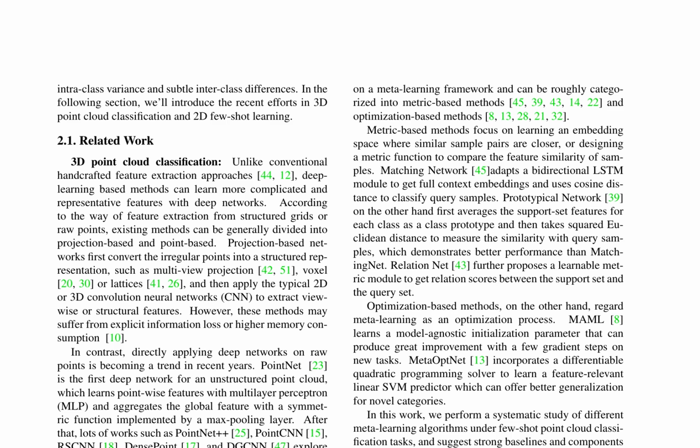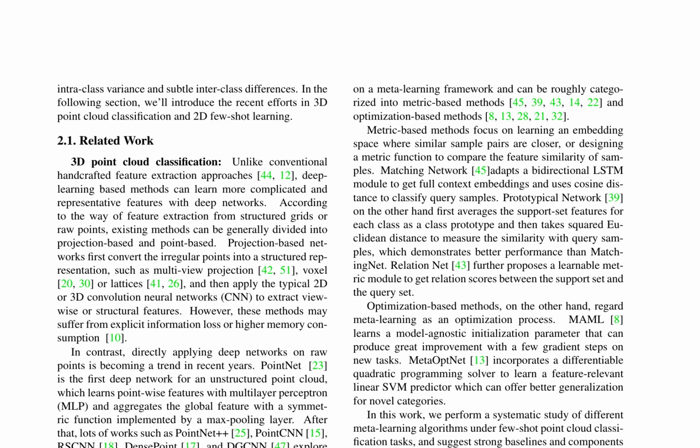Here is a combined summary of pages 3 and 4 of the research paper. The authors review recent efforts in 3D point cloud classification and 2D few-shot learning. In 3D point cloud classification, deep learning-based methods can learn more complicated and representative features with deep networks.